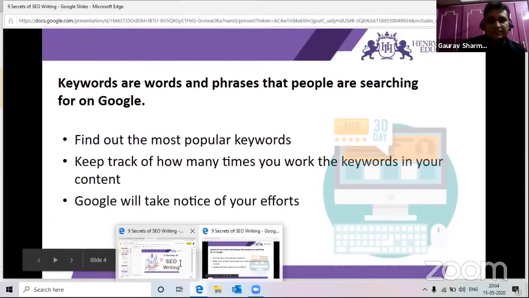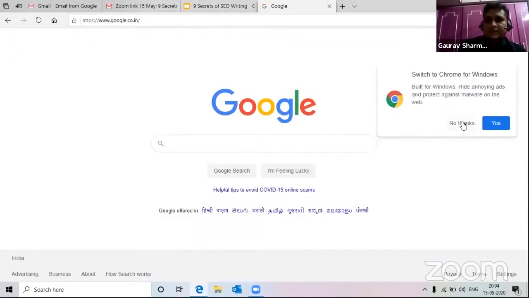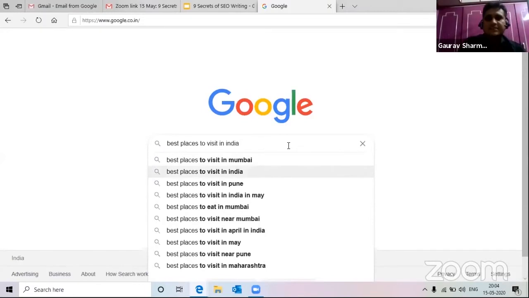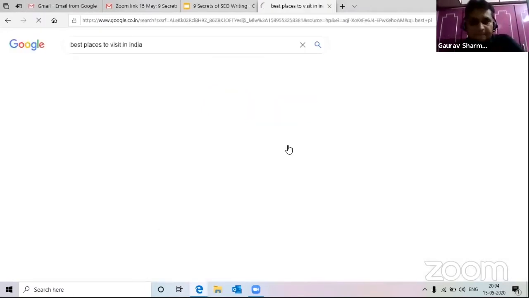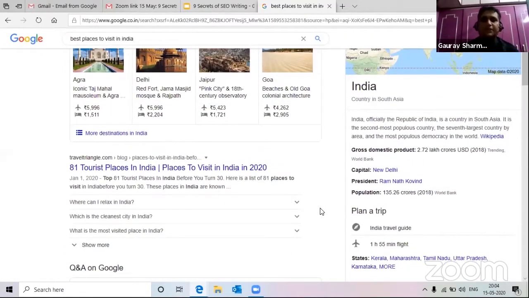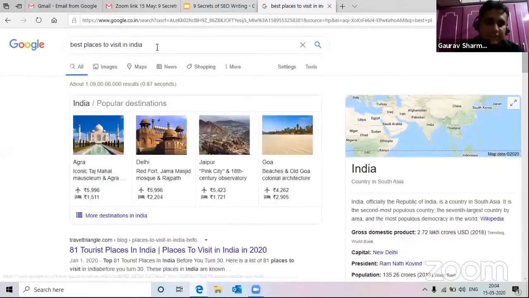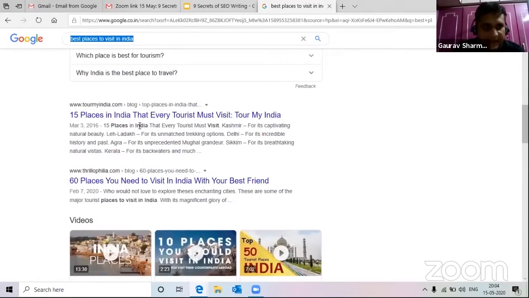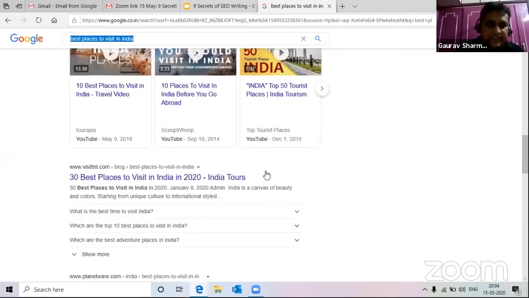Now I'll show you how this works. Let's say I'm searching for best places to visit in India. Google will sort the results in different ways, but if you see, all of these websites that it shows will have these keywords. The keyword that I've used is best places to visit in India, and the results include places to visit in India, places you need to visit in India, and 30 places to visit in India in 2020.